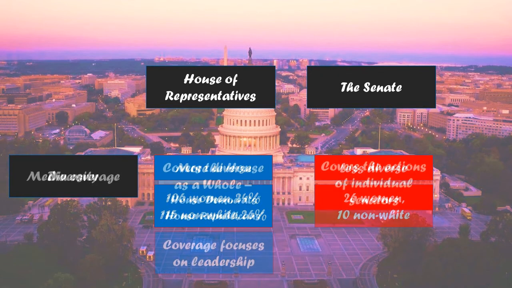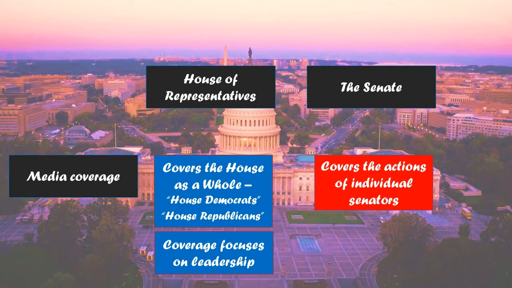We talked about prestige a little earlier, and a lot of that goes back to the media coverage. So when the media covers the House of Representatives, they really cover it as the whole, like they cover it as a group. So we hear the phrase House Democrats or House Republicans. They don't focus on individual members of the House of Representatives very often. When they do, they focus on the leadership. So we'll have a lot of focus on the Speaker of the House, and we might have some focus on the House Minority Leader, who would be the leader of the other party. But other than that, most members of the House are pretty anonymous in the media. They're going to be covered as either the group called House Democrats or the group called House Republicans.